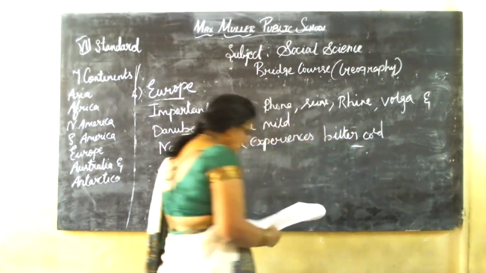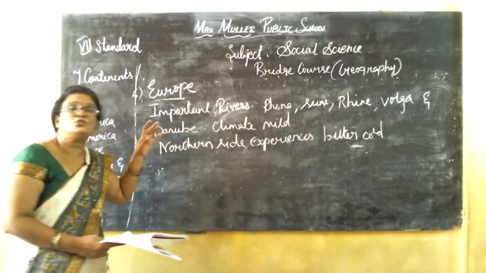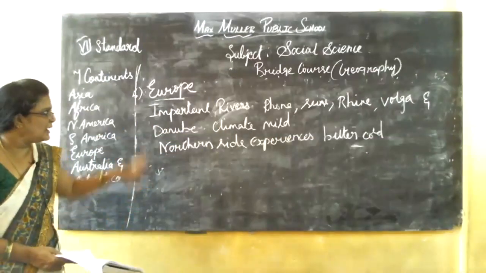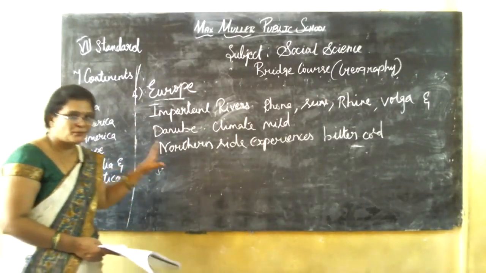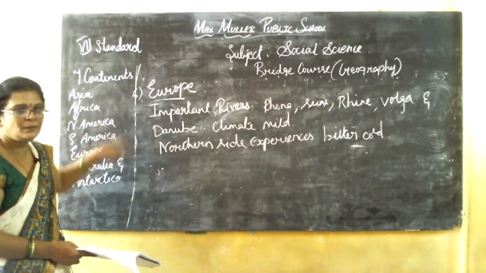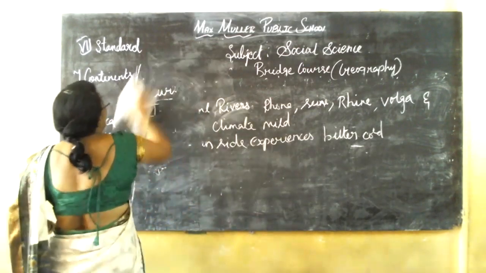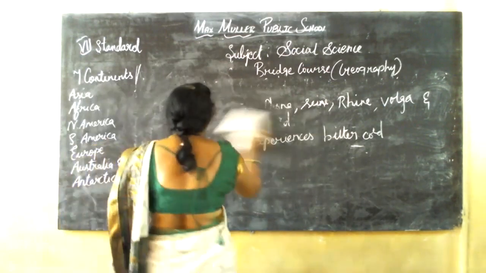Okay, in the 17th and 18th century, Europe controlled most of the world. So this is a small brief of Europe. The next continent is Australia.